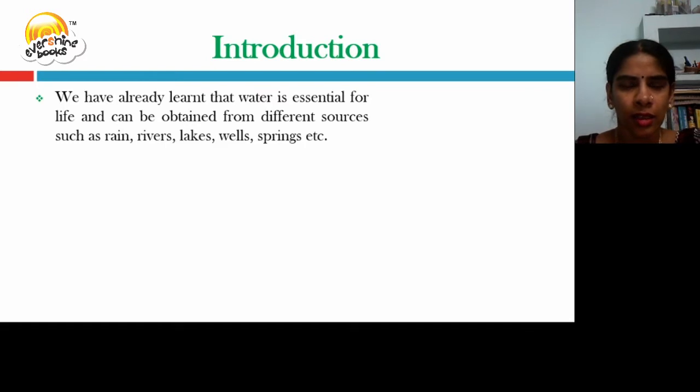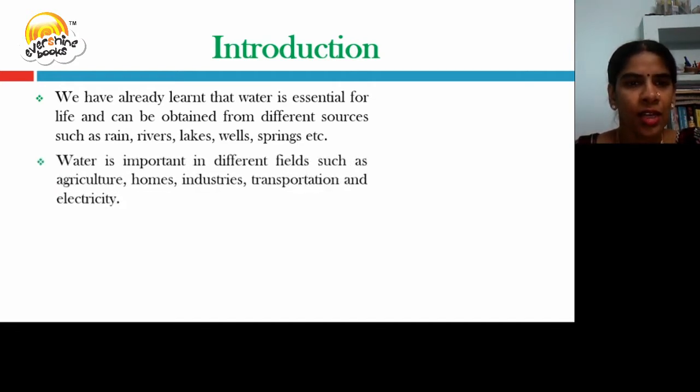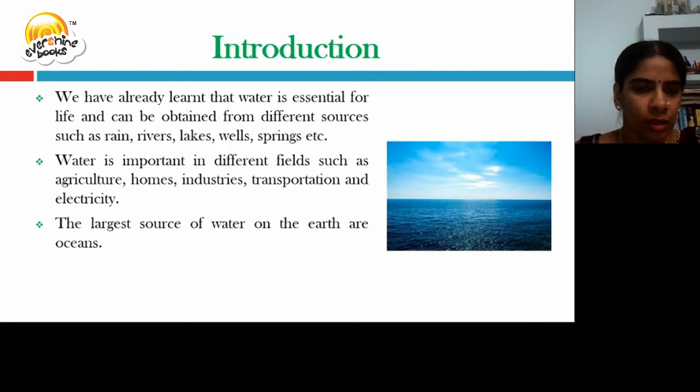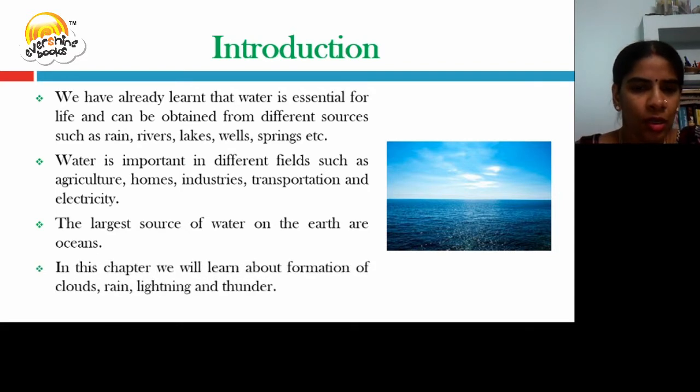We have already learned that water is essential for life. It can be obtained from different sources such as rain, rivers, lakes, wells, springs, etc. Water is important in different fields such as agriculture, homes, industries, transportation, and electricity. The largest source of water on the earth is the oceans. In this chapter, we will learn about the formation of clouds, rain, lightning, and thunder.